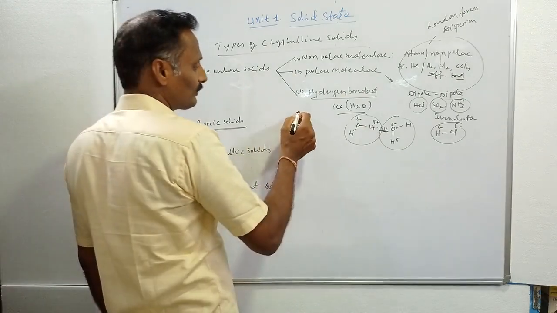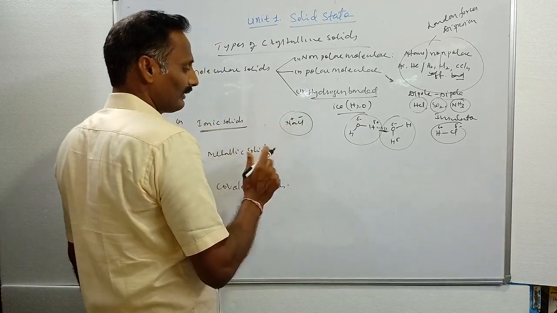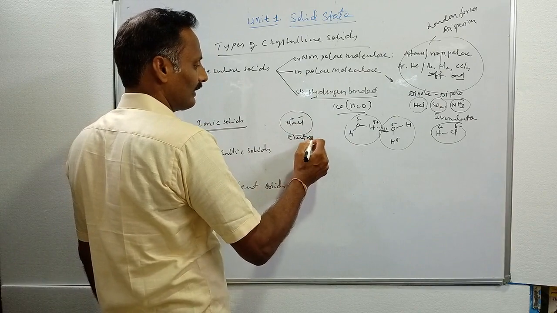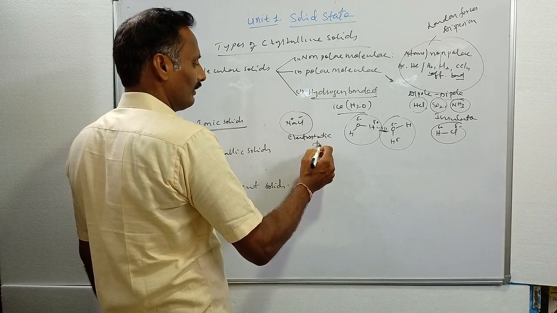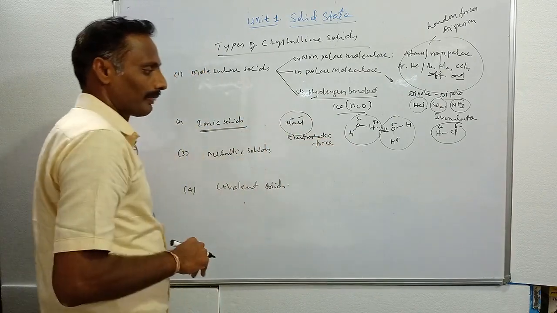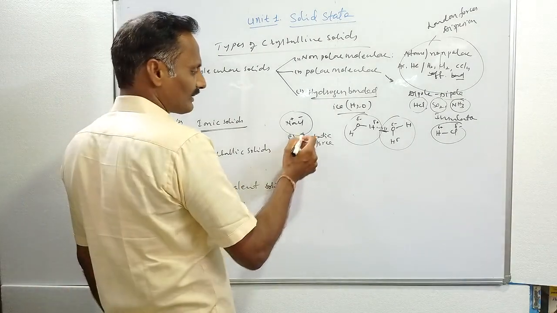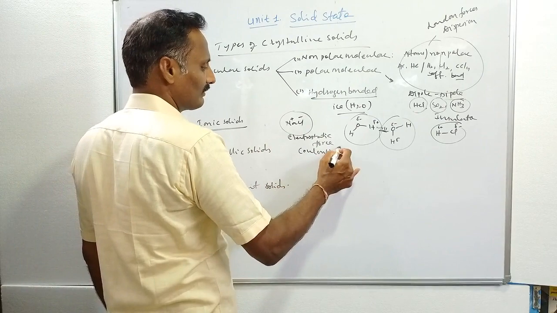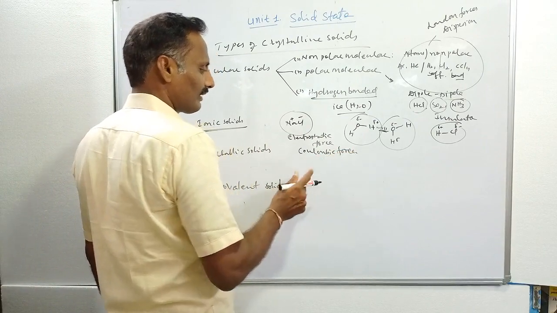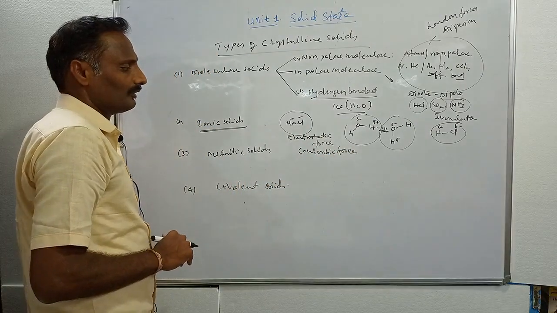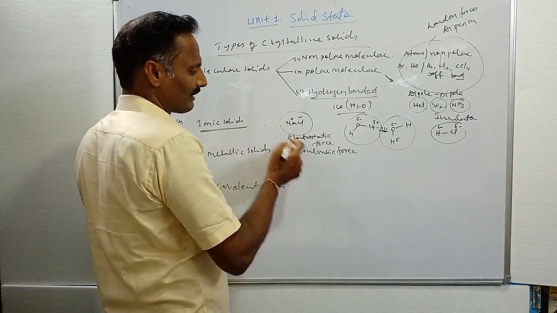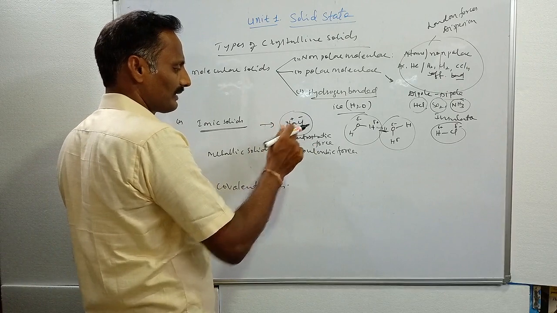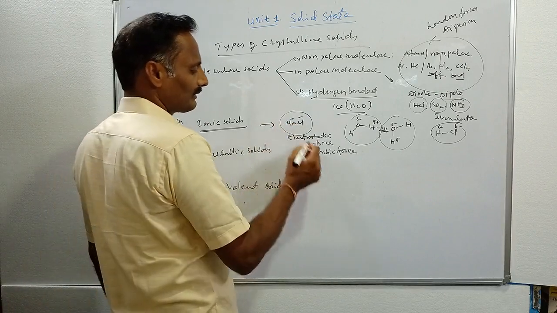These ionic solids are held together by electrostatic force of attraction, also called Coulombic forces of attraction. Due to the Coulombic or electrostatic force of attraction, these substances or materials are bad conductors at